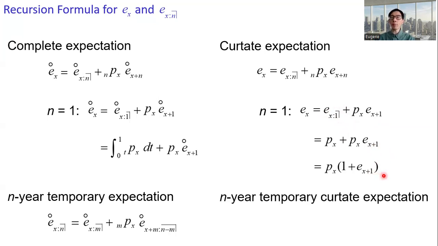And then for the n-year temporary curtailed expectation, as you can expect, very similar, except for the notation e and e circle. All right, so we will go through some examples involving the curtailed expectation and the n-year temporary curtailed expectation. We will use the recursion formulas in the examples.